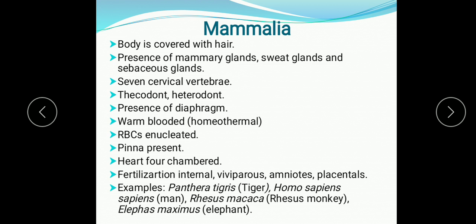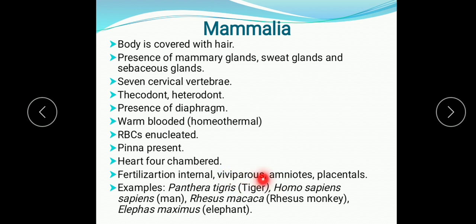Like you have studied the dental formula and teeth: incisors, canines, molars, premolars, the different types of teeth structurally. So this condition is known as heterodont. Presence of diaphragm. Warm blooded, that is homeothermal, meaning able to maintain their body temperature. Body temperature does not fluctuate with the surrounding temperature. And RBCs are enucleated, meaning RBCs are circular and without a nucleus. Pinna present, that is the external ear. Heart is four chambered. Fertilization is internal.